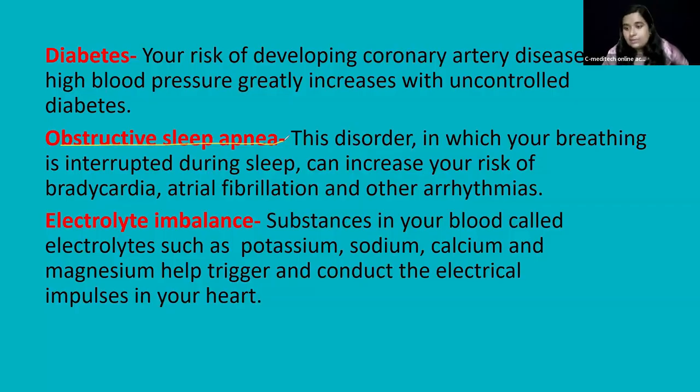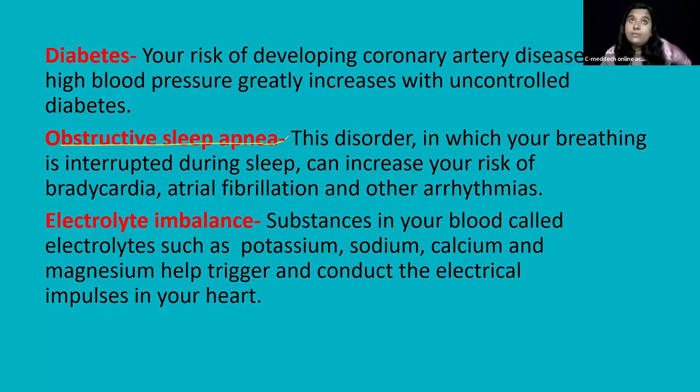Then what is the next one? Electrolyte imbalance. Potassium, sodium, magnesium, calcium, all these electrolytes are very important. If there is any imbalance, it can be dangerous. For example, I'll just say potassium: if it is hypokalemia, it can cause ventricular arrhythmia. Like that, sodium also, calcium also, magnesium, everything.